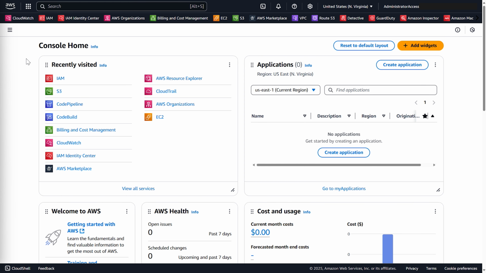In this lab, we're going to create an IAM group. We're going to assign permissions to that group. We're going to create users. Then we're going to add users to that group.